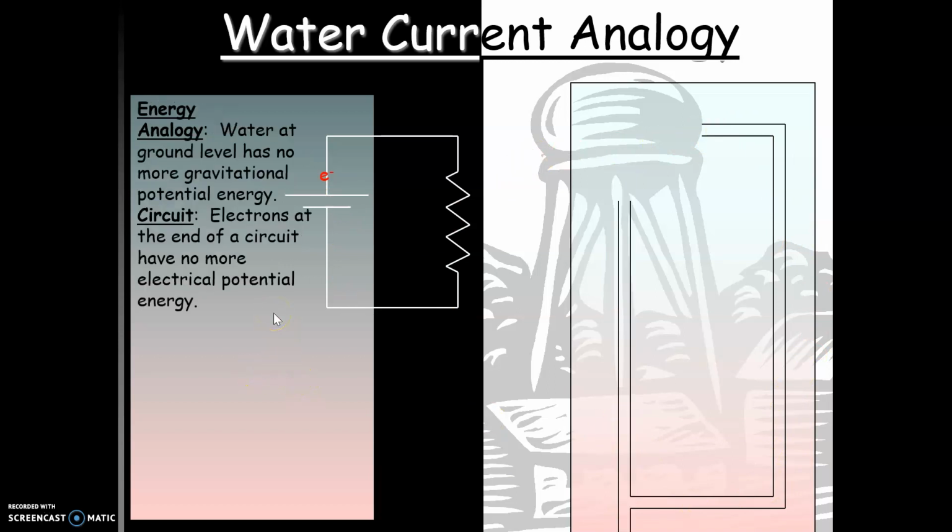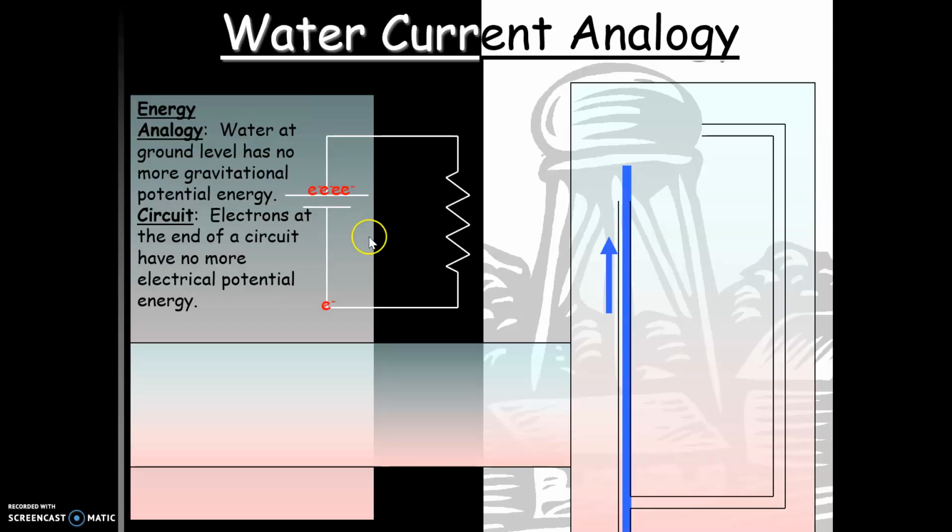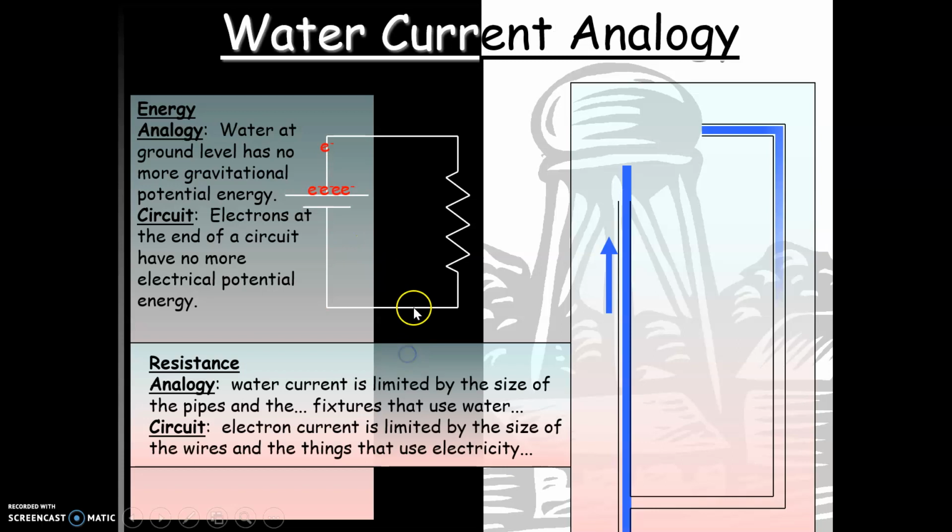So the reason this works, water is able to fall through the pipe because it's up in the air and gravity pulls it downward. It has gravitational potential energy. That's exactly what happens over here, except instead of having potential energy due to gravity, you have electric potential energy. So the push from the battery forces the electrons to ride along this circuit.